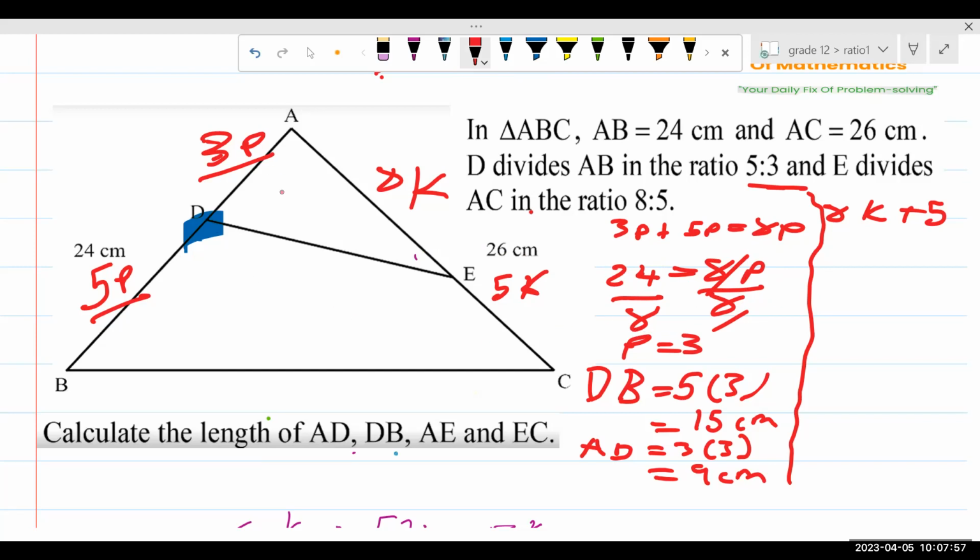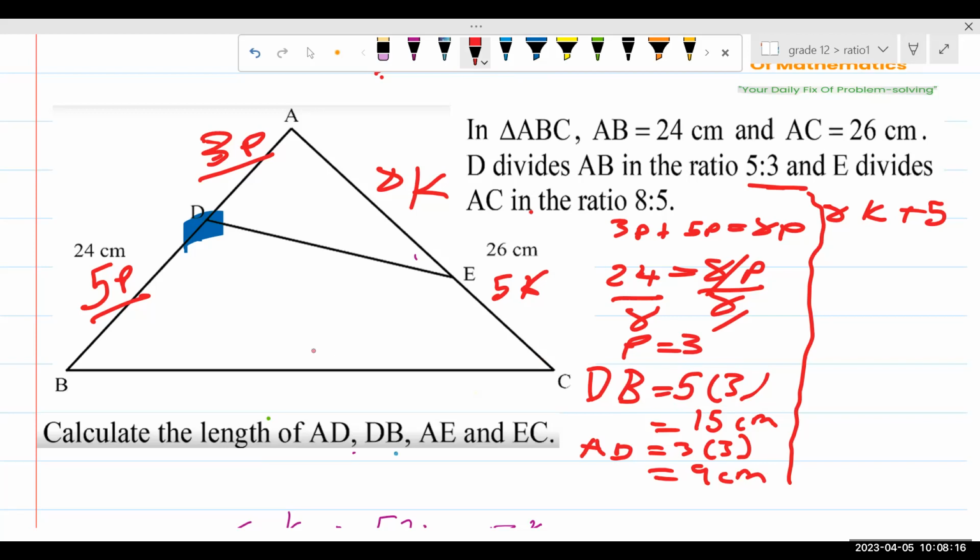So AD equals 3P, and DB equals 5P. We substitute P with 3. So 5 multiplied by 3, then line DB is 15 centimeters.